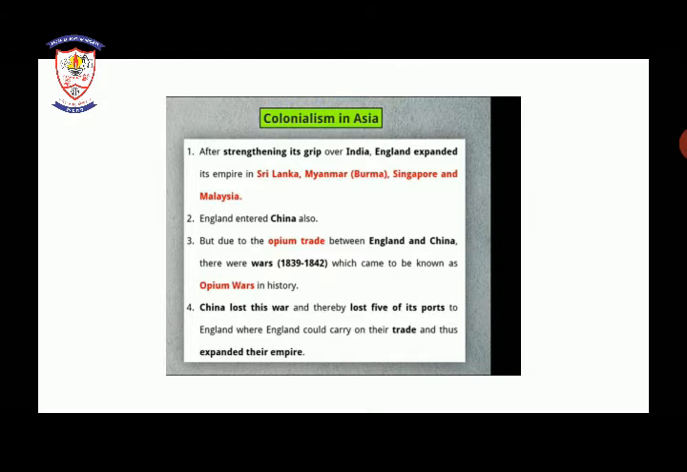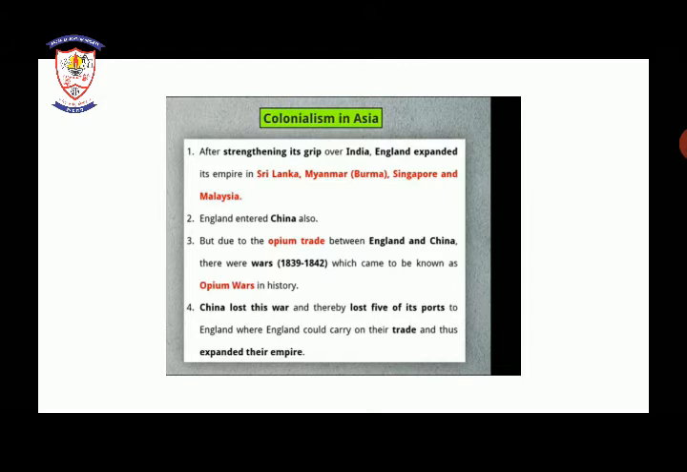Second, England entered China also. After England had expanded its empire in Sri Lanka, Myanmar, Singapore and Malaysia, it also entered China. Third, due to the opium trade between England and China, there were wars between 1839 and 1842, which came to be known as the Opium Wars in history.